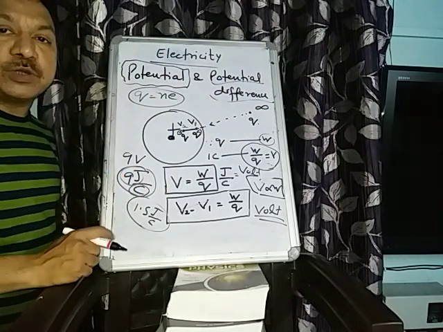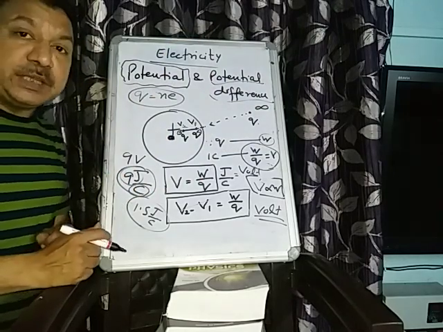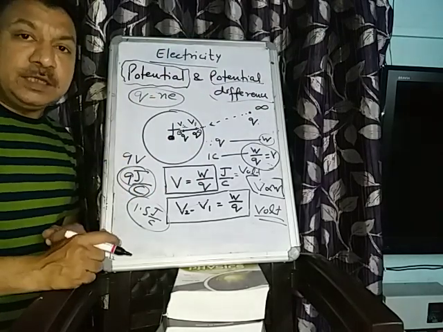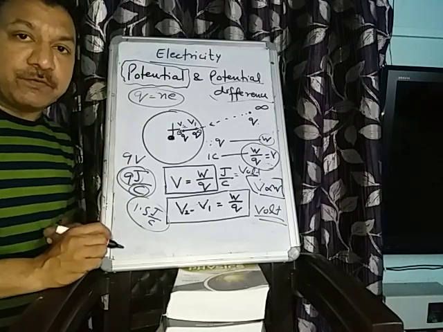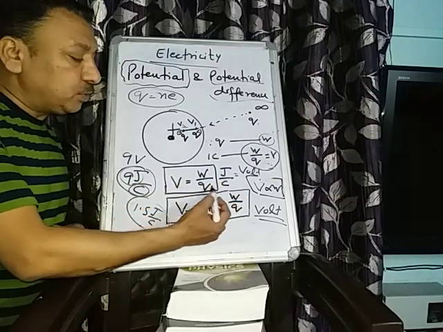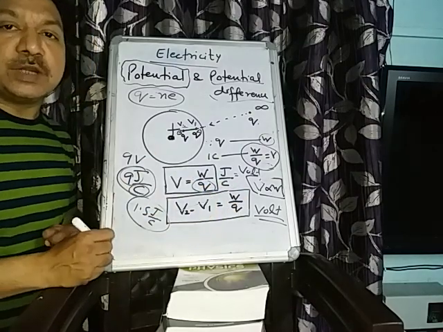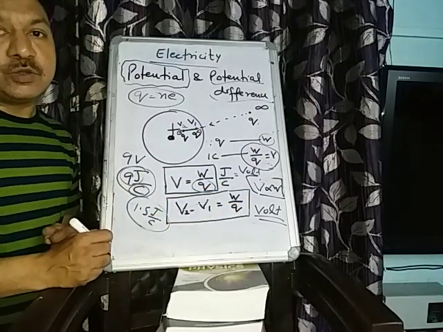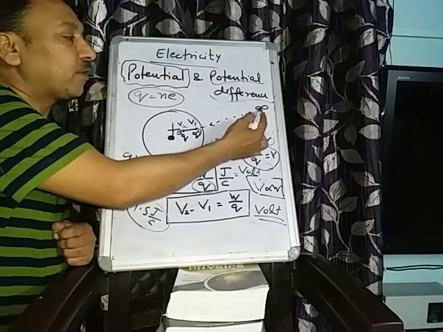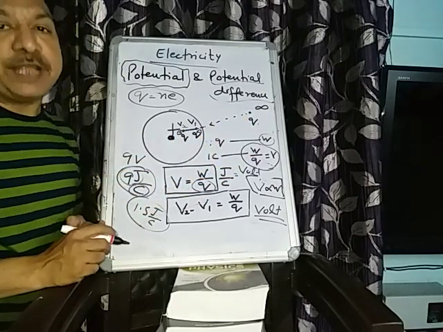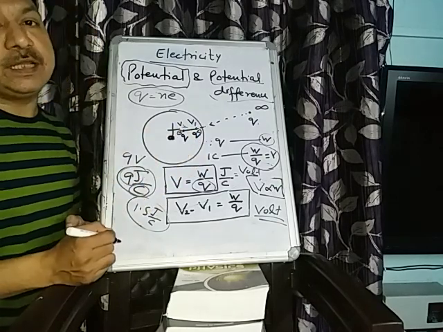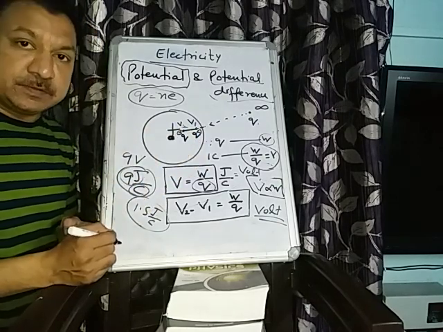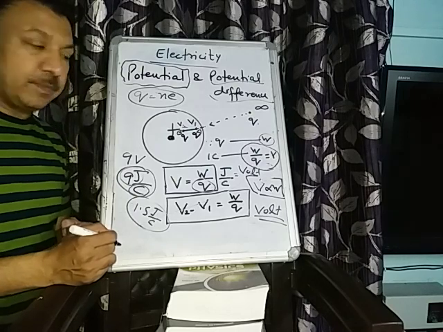So how will you define potential difference? Potential difference is the amount of work done in moving from one point to another point in an electric field. The work done by a unit positive charge is known as potential difference. So if the charge is brought from infinity to a point, it becomes potential, and when it is moving in an electric field from A to B, it is known as potential difference. Is it clear? Okay, thank you.